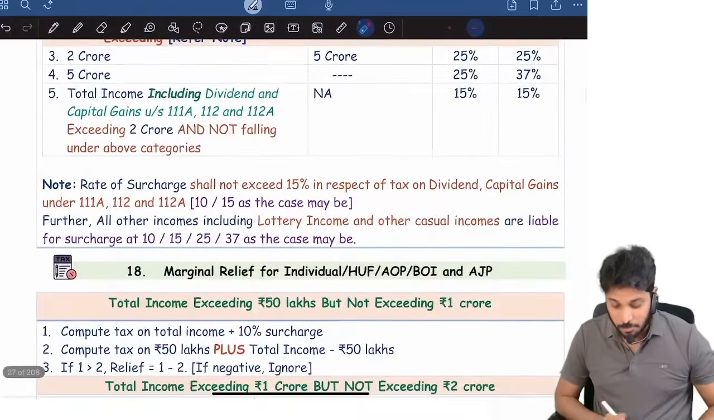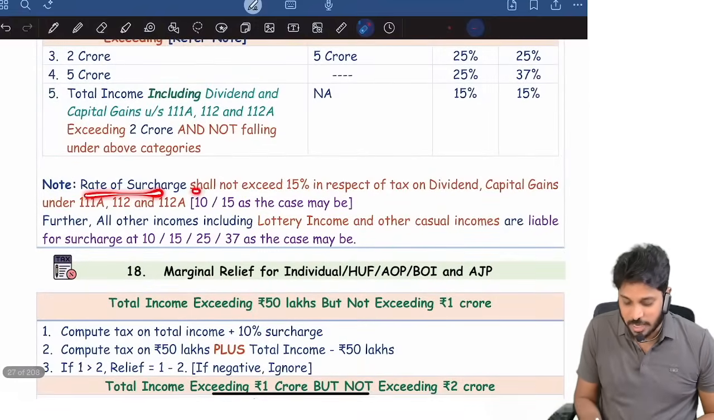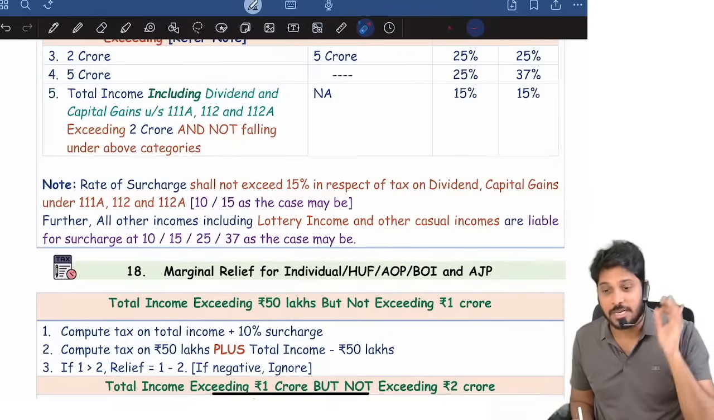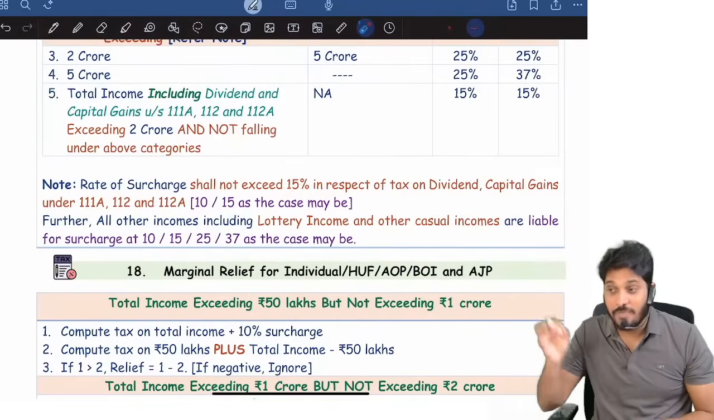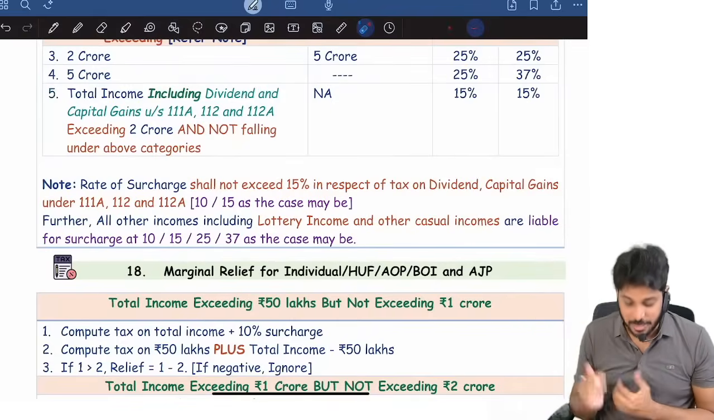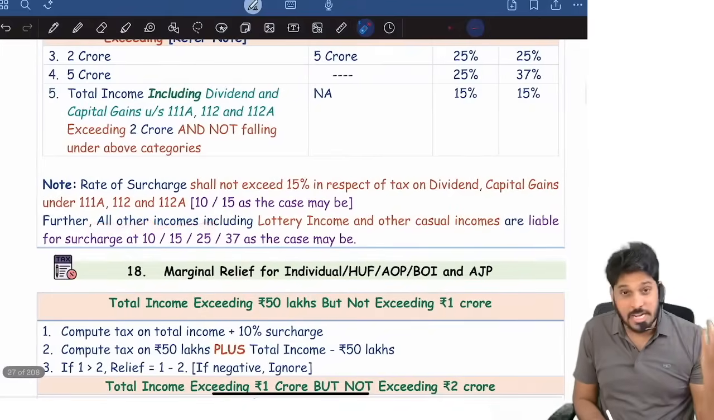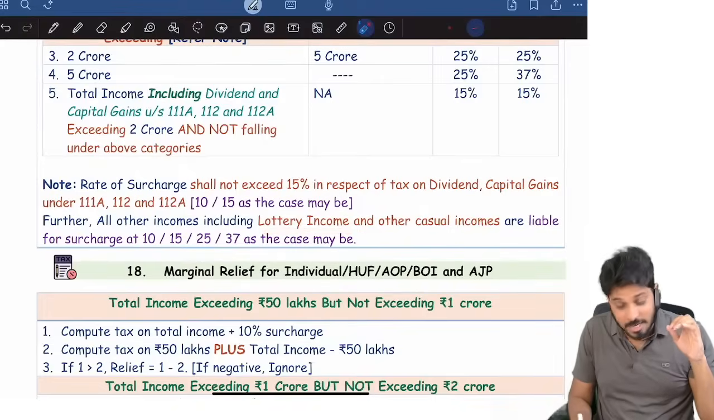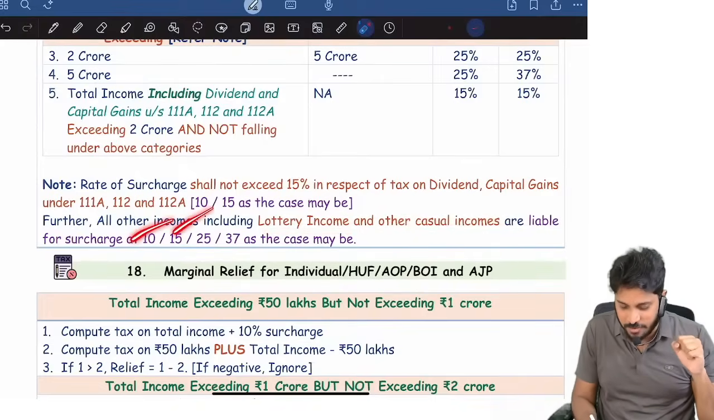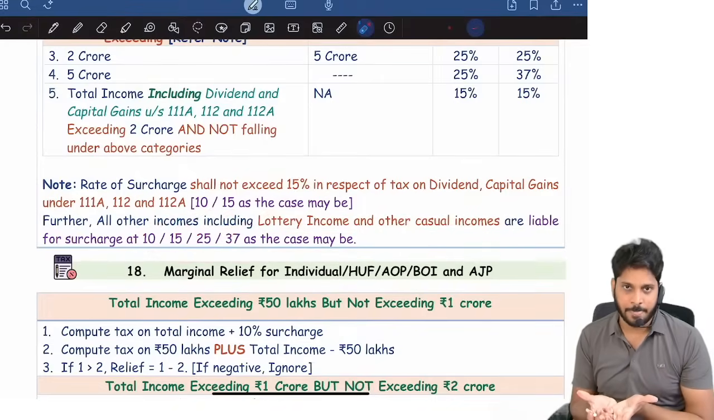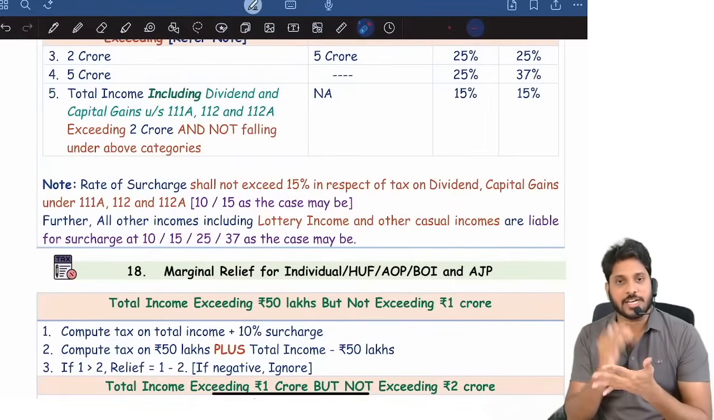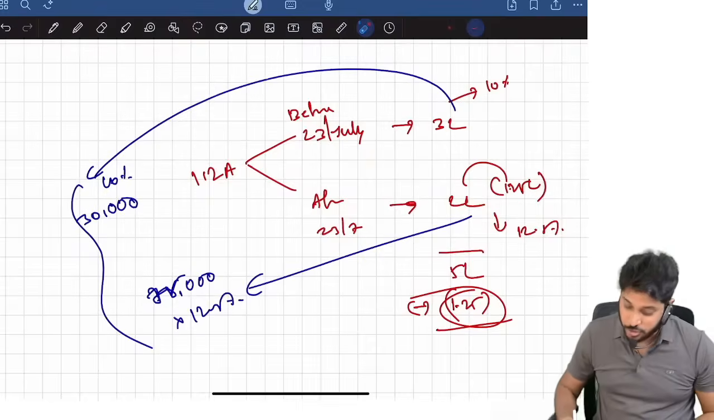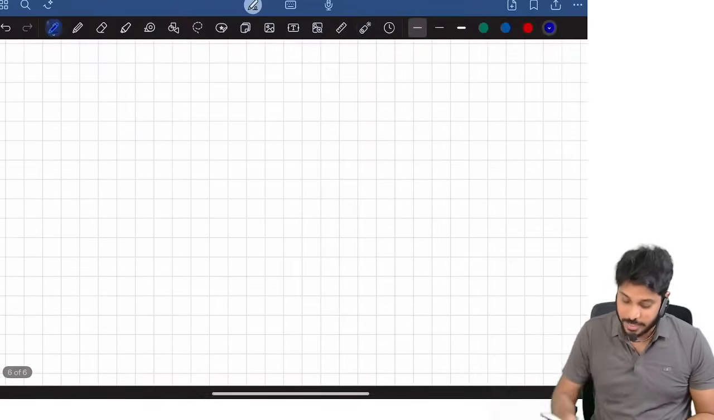Remember, most important, the rate of surcharge shall not exceed 15% in respect of tax on dividend and tax on capital gains. When you compute tax on capital gains, on that the surcharge rate can be maximum 15%. Further, all other incomes, normal incomes, on that you will have computed some basic tax, it may be lottery income, it may be other casual income, they are all taxed by 10, 15, 25, 37 as the case may be. Simply, the surcharge rate on dividend and capital gains cannot exceed 15%. So how you should compute this, very simple.